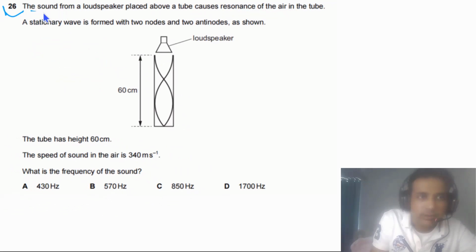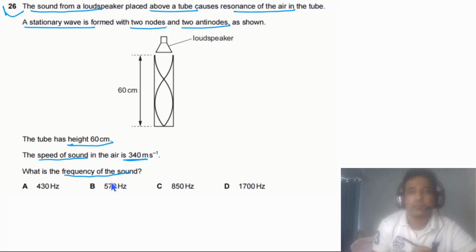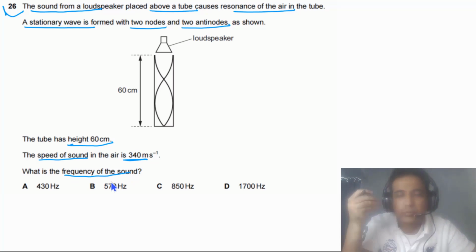Question 26 says the sound from a loudspeaker placed above a tube causes resonance of the air in the tube. A stationary wave is formed with two nodes and two antinodes as shown in the figure. The tube has height 60 centimeters and the speed of sound in the air is 340 meters per second. What is the frequency of the sound? This is a typical type of question. You will see this question in many past papers, so this is a repeated question. You need to master how to approach this type of question.